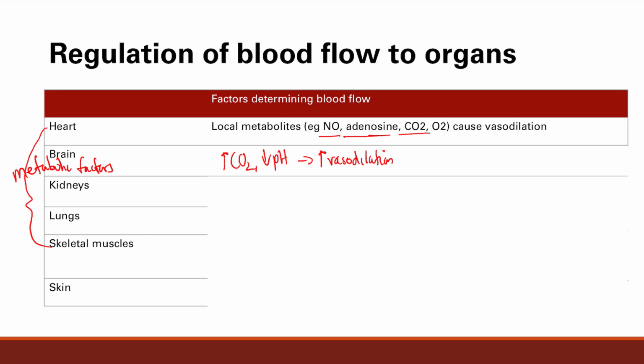Next one is the kidney. In the kidney, there's a special system called the juxtaglomerular feedback system. So there are little cells in the kidney loops, and they can sense how much blood is flowing. They can sense blood pressure. So if there's less blood in those renal arteries, there's going to be less blood pressure.